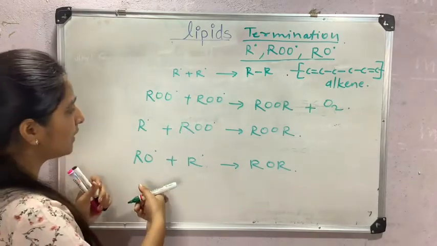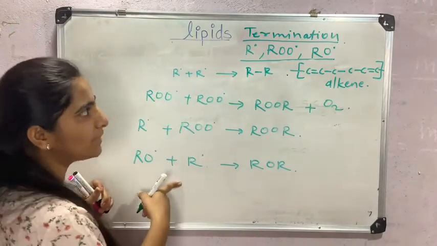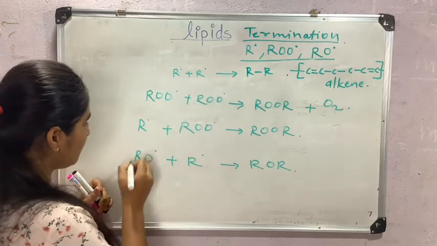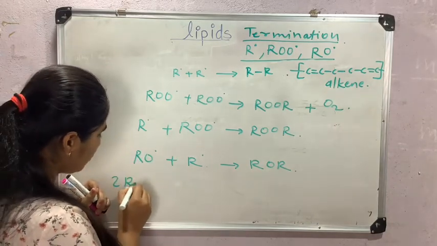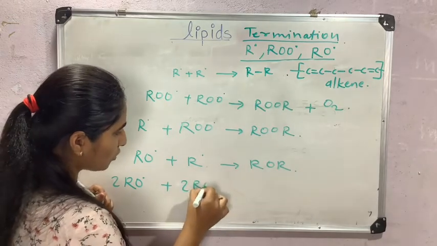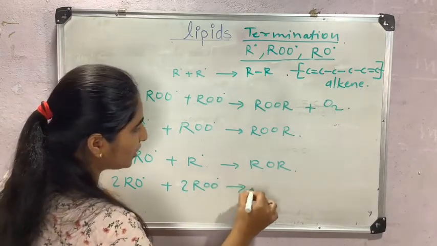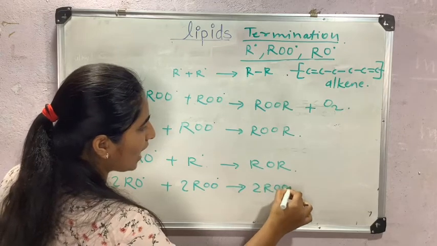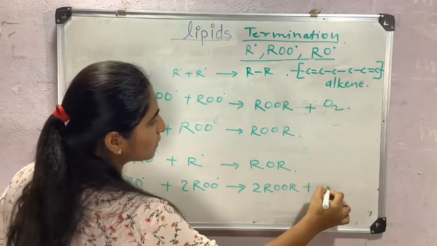This all reaction happens in termination state. Again two molecules of this free radical and two molecules of peroxide free radical will react with each other, and we will get 2ROR plus O2.